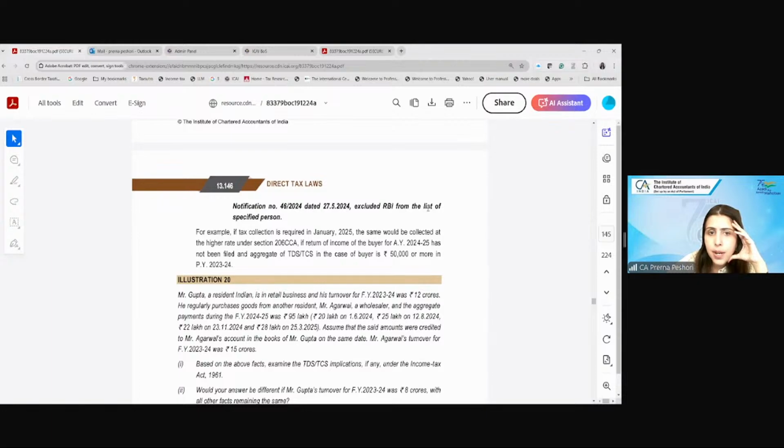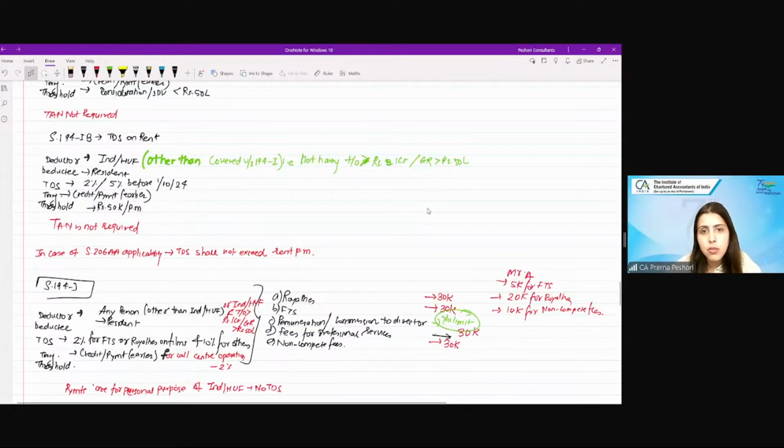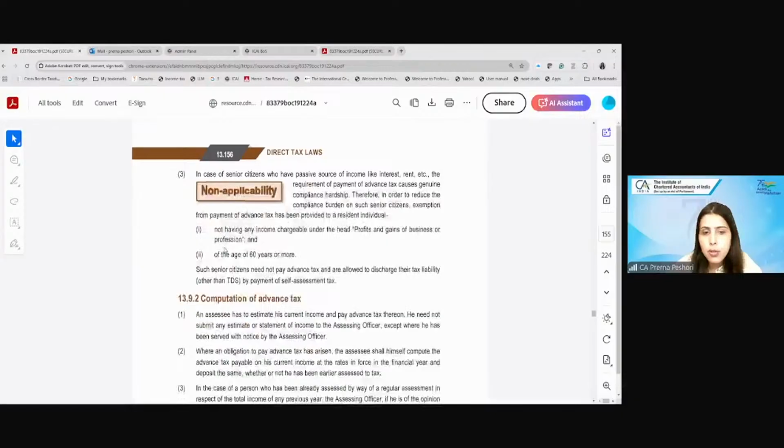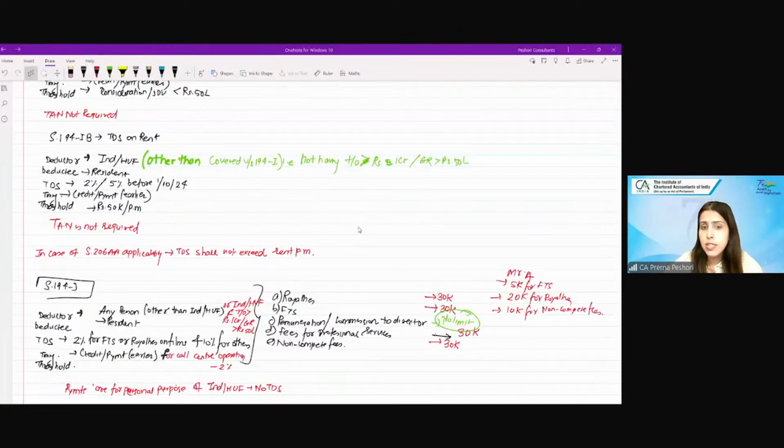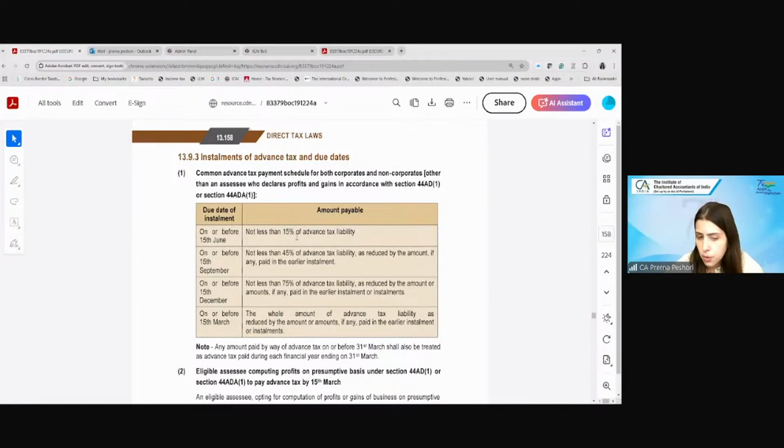Fine. And the last part is the advance tax. I don't think you need to be told about advance tax. It is applicable if you have income under the PGBP, and if you are having income more than 10,000 and you are not more than 60 years. In case you are more than 60 years, then of course advance tax does not become applicable to you. Or if you do not have income under PGBP, then also advance tax does not become applicable to you. So you have to discharge the advance tax on 15 June, 15 September, 15 December, and 15 March, with these installments of 15, 45, 75, and 100% of the amount.